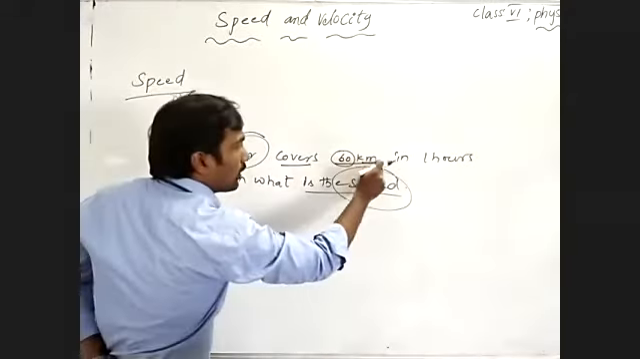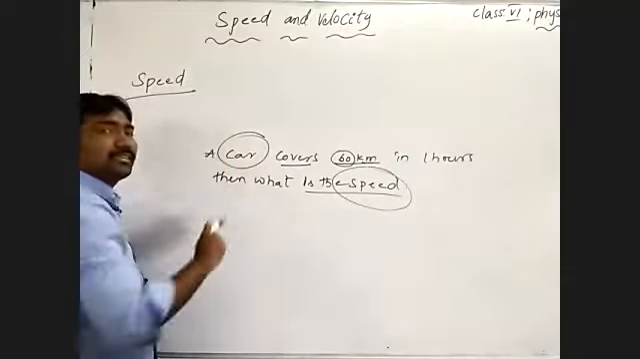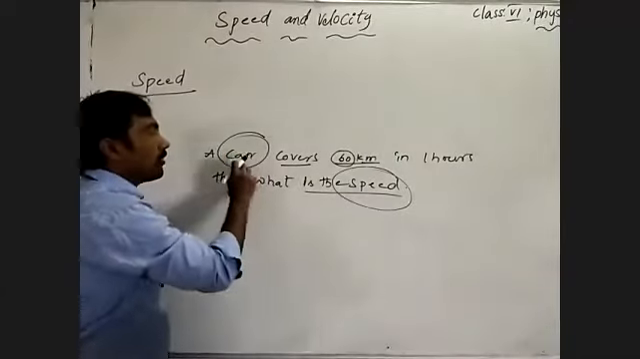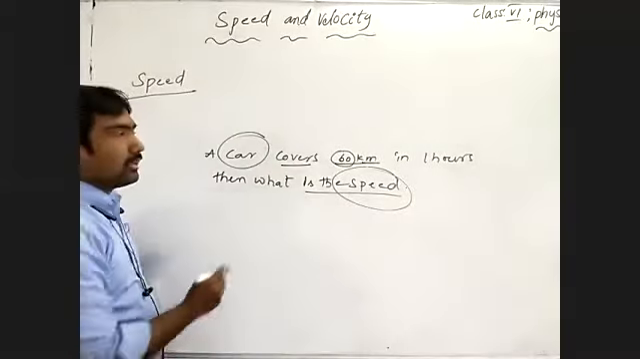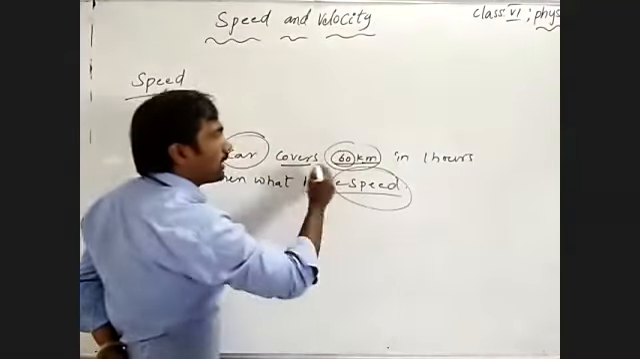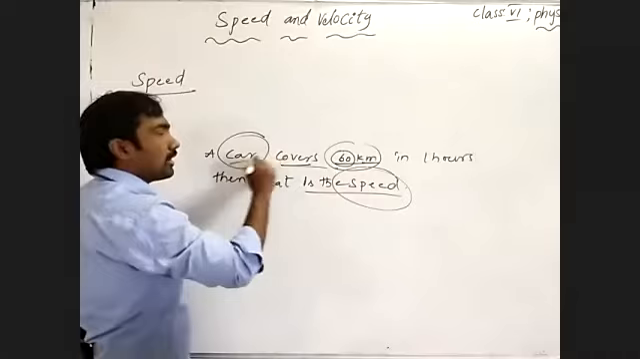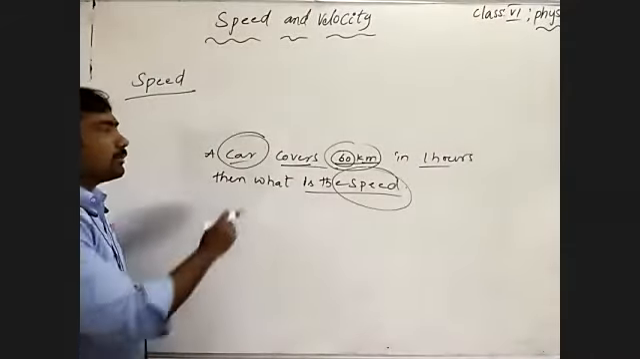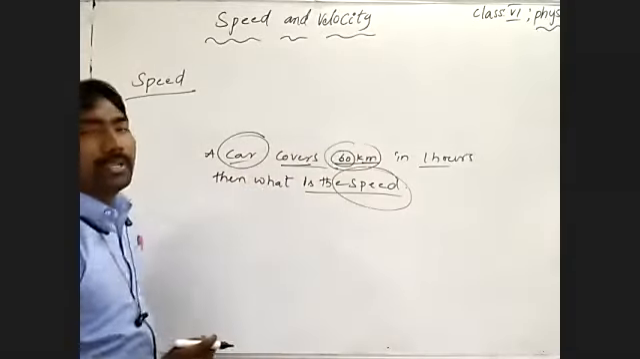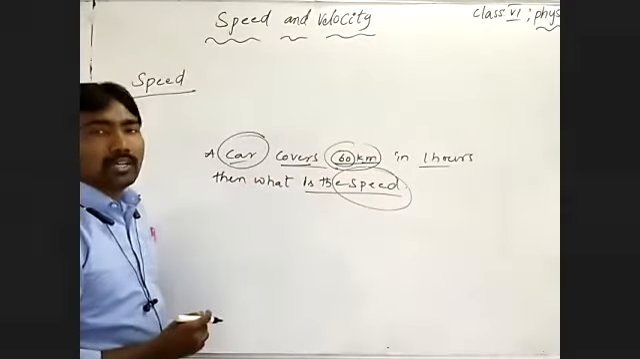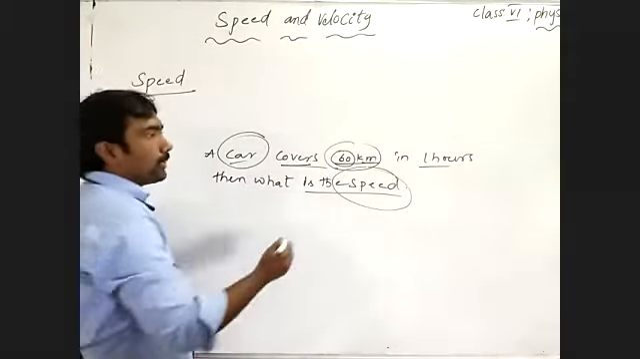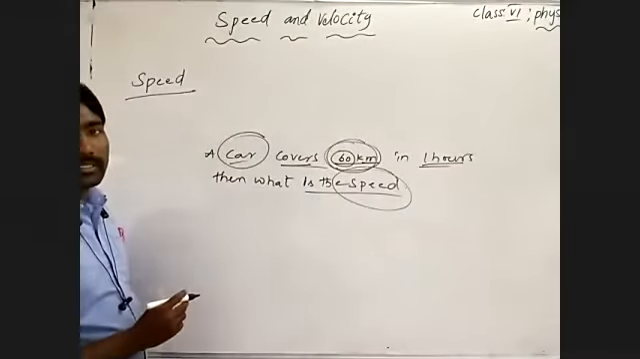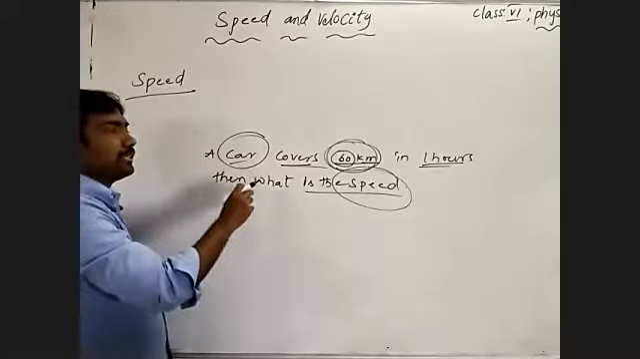So a 60 kilometer distance is covered by what? A car. To cover that 60 kilometer, how much time does the car take? 1 hour. So by taking 1 hour, how much can it cover? 60 kilometer. Here we are considering the rate